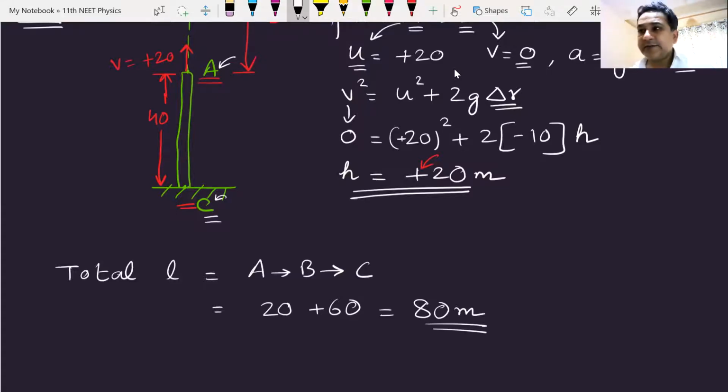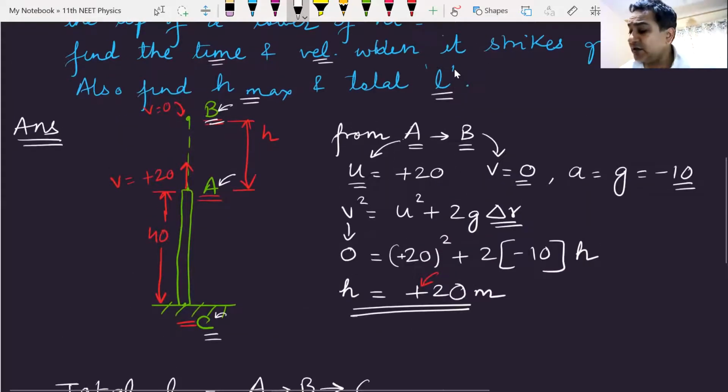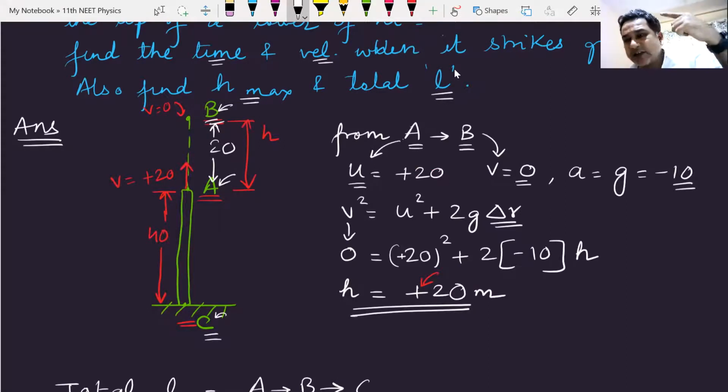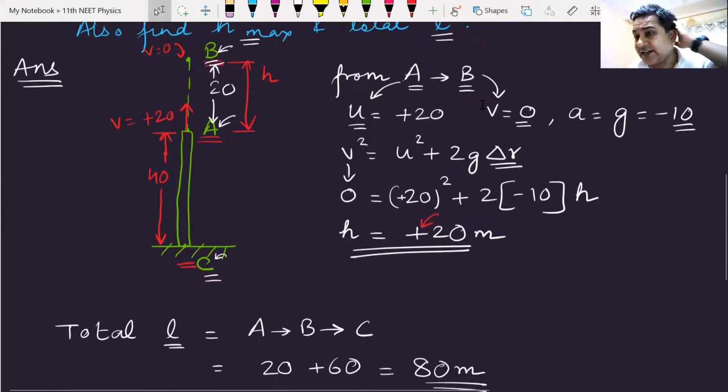Am I clear? The total distance traveled by the particle: it goes from A to B, which is 20. Then it comes from B back to A, again 20. 20 plus 20 is 40. Then again it goes down, and the total distance traveled is 80 meters. Am I clear? Can I have some raised hands that we understand that, sir?